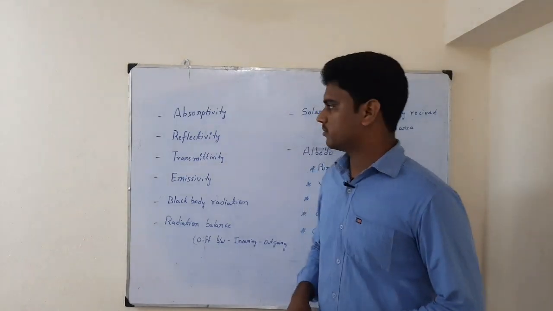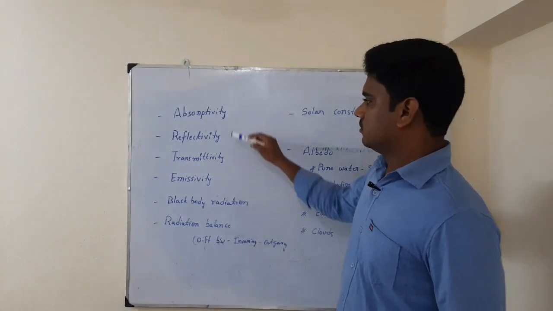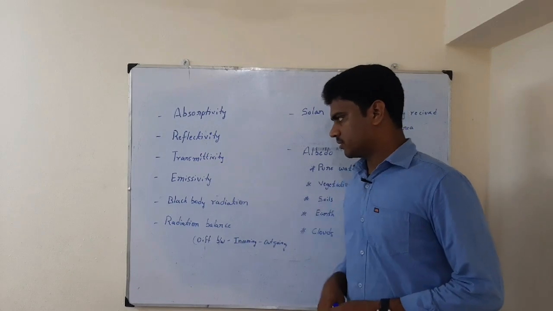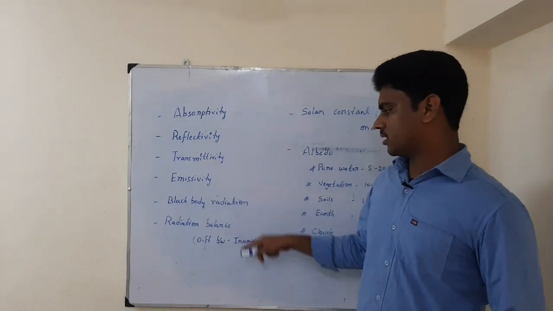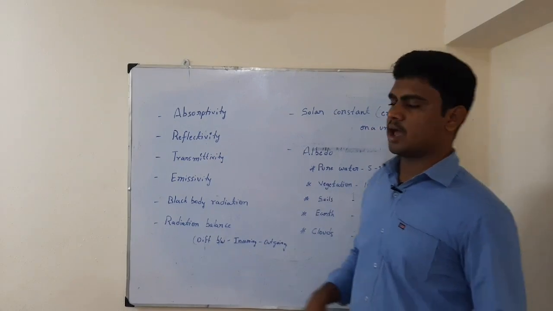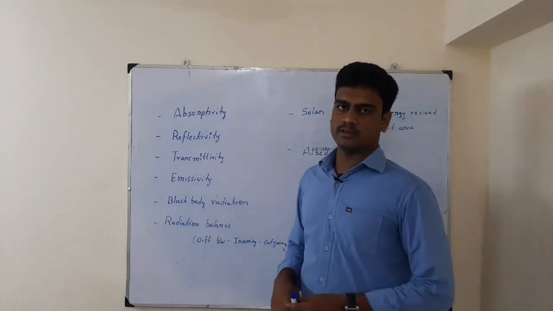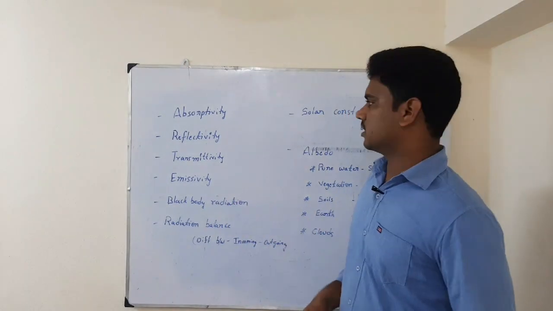Now let us see some of the important points related to solar radiation. The first is absorptivity, reflectivity, then transmittivity, emissivity, black body radiation, and radiation balance. Earlier we discussed absorptivity. Absorptivity means the amount of solar radiation absorbed by a particular body, maybe the surface of the earth.